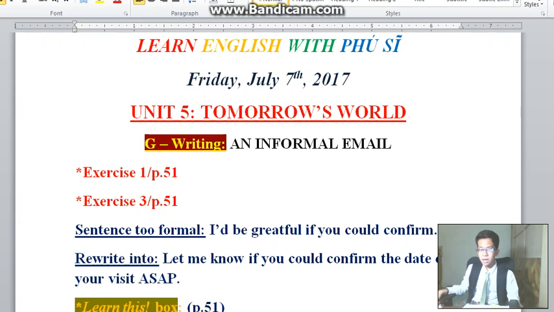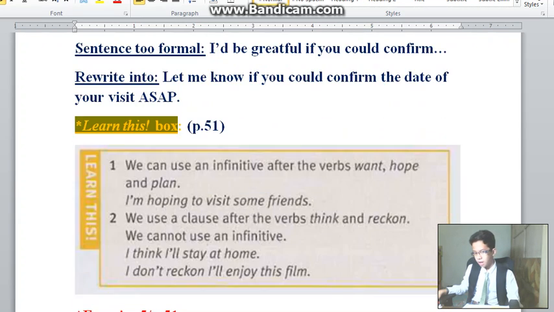Welcome back, and we will do the learner's box right now. We can use an infinitive after the verbs want, hope, and plan. Example like that: I'm hoping to visit some friends. So to infinitive means verb one.